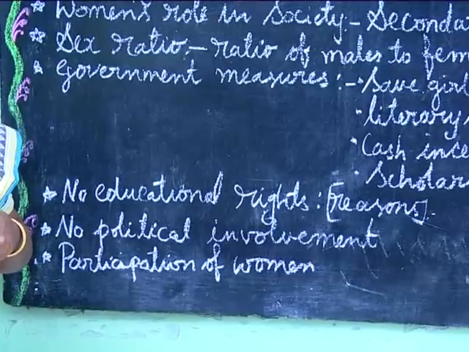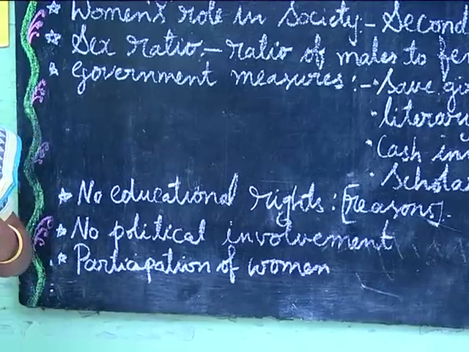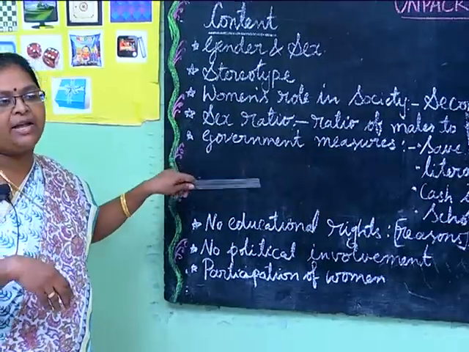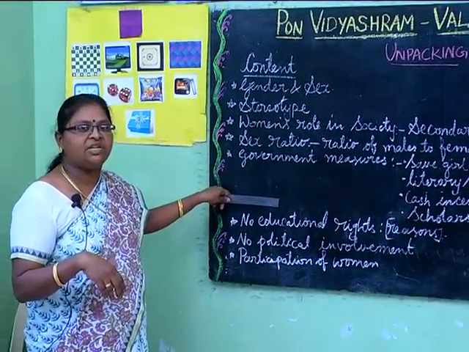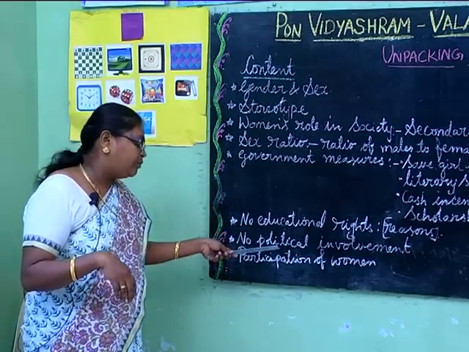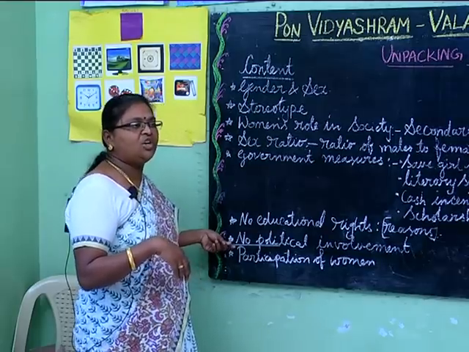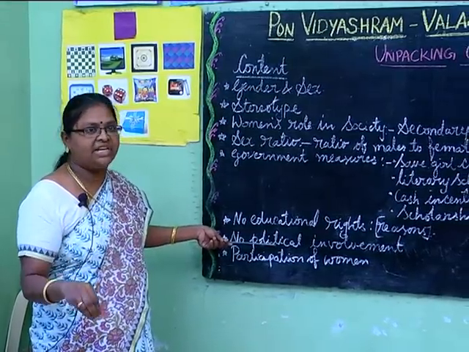This shows that when girls are given opportunity and encouragement, they can contribute successfully. When the basic right to education is denied, you cannot expect society to provide political involvement of women in those days. So it was a long struggle to get political involvement of women in society.